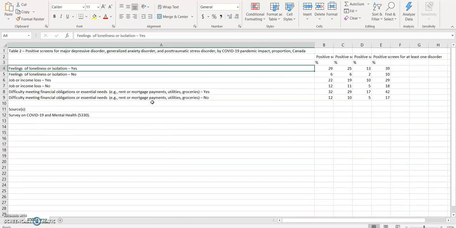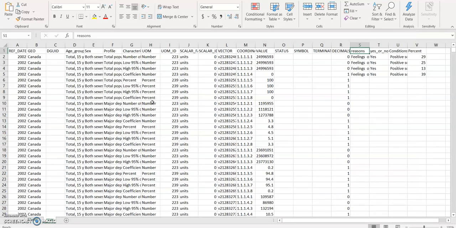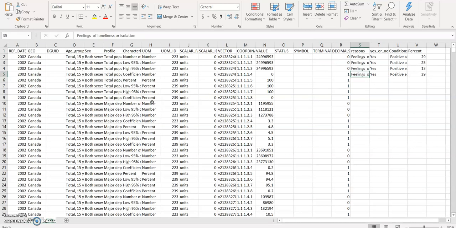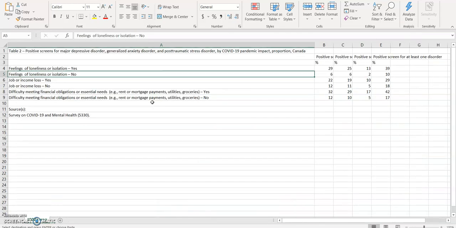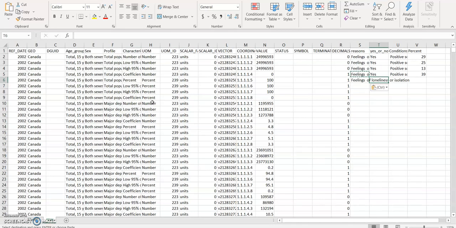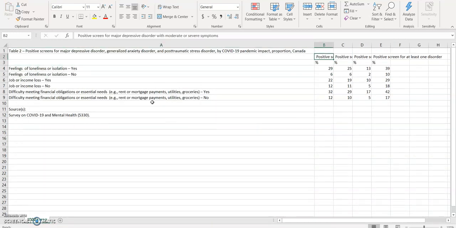I've already done the first one over here. The second one that I'm going to do, I have mentioned reasons. That will be my reasons, which is here, that is feeling of loneliness or isolation. Now I have written a yes or no column. Since you can see there is a yes or no condition over here, here I will mention a no. Then I have written conditions. My conditions are the column names over here.